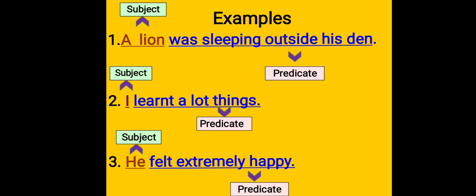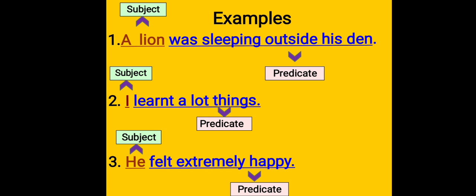A lion was sleeping outside his den. This is an example of a simple sentence because in it we find a subject, which is a lion, because in this sentence information is given about a lion. So a lion is the subject, and the part was sleeping outside his den, which is the verb sleeping and the object outside his den, is the part which gives information about the subject lion. So this is called the predicate. A sentence comprising a subject and a predicate is an example of a simple sentence.